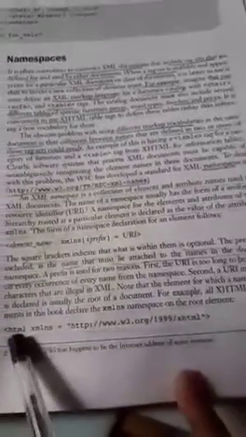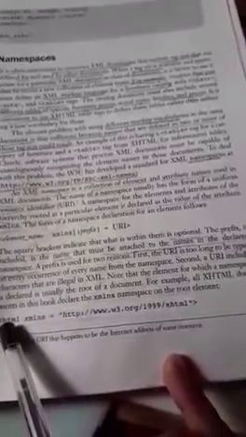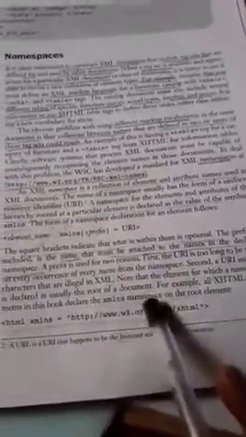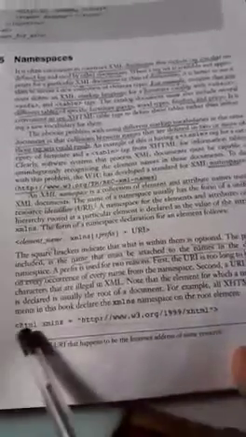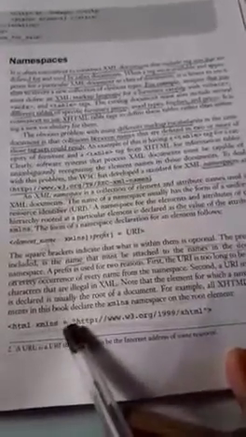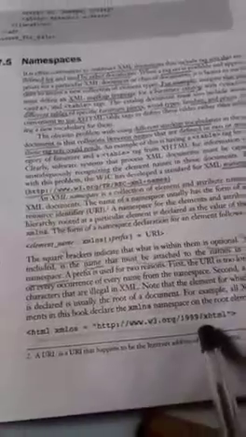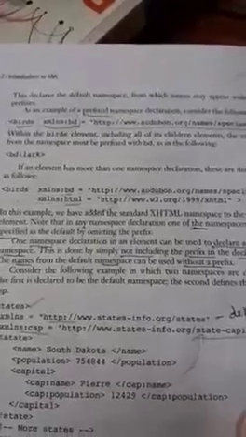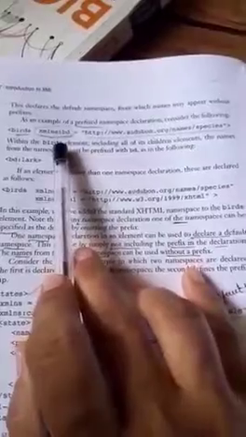Here in this example, all HTML documents in this book declare the xmlns namespace on the root element html, xmlns equal to the URI specified in this book. This declares the default namespace from which names may appear without prefixes. In some examples we can give the namespaces without prefixes also.